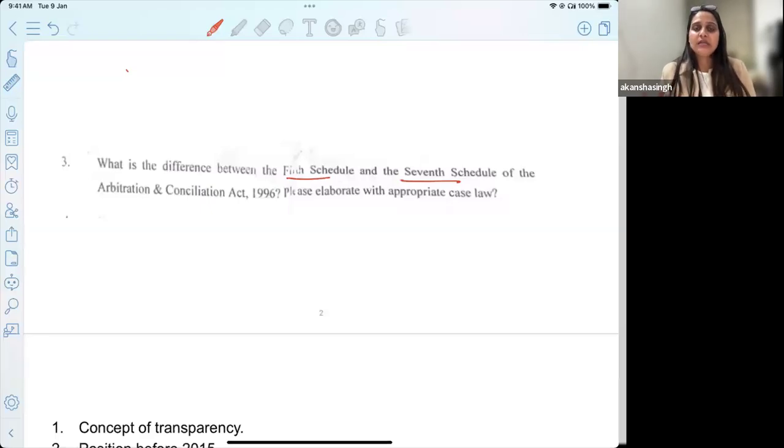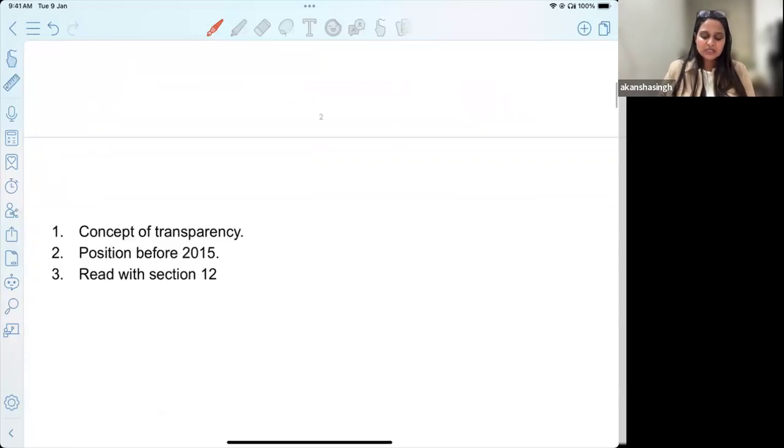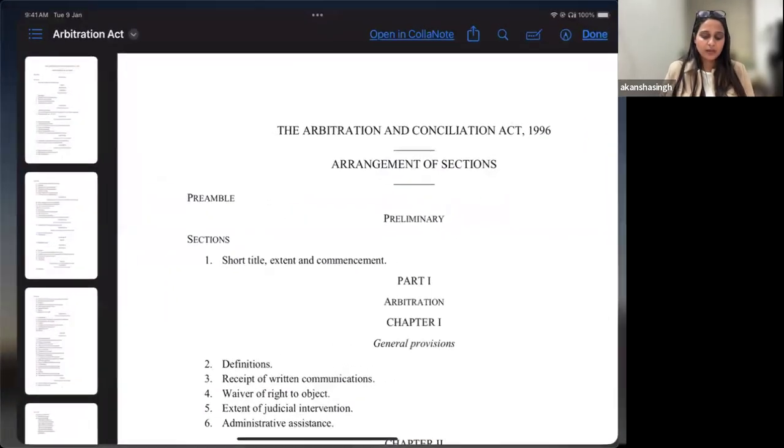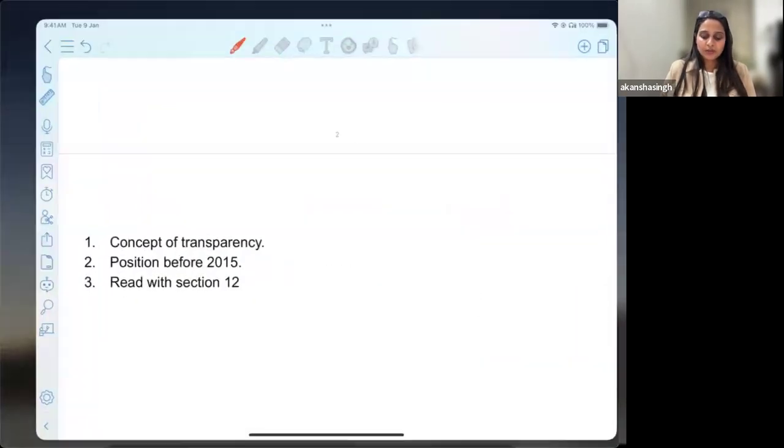Arbitration as a proceeding is something that parties themselves opt for and choose. So party autonomy applies, but at the same time, whosoever they are trusting, because they are not going to court, that arbitrator's impartiality is very relevant. The way we speak about the principle of natural justice being applicable in court proceedings, likewise it should also be applicable to an arbitrator or the arbitral proceeding. So we have the fifth and seventh schedule. Let's briefly refer to what they are, and what you need to know to write a good answer.